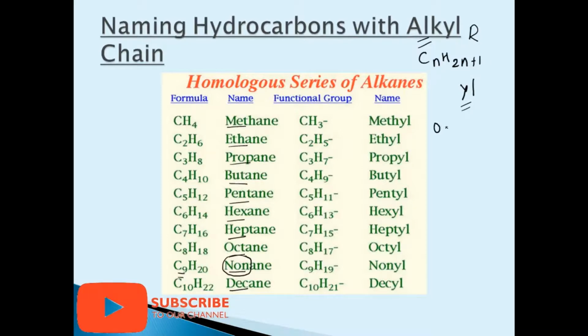Suppose I ask what is the general formula or the molecular formula of octyl. Oct means 8 carbon atoms. Now put it in this formula. C8H, 2 into 8 is 16, plus 1, 17. Now can you see for octyl? The answer is C8H17.